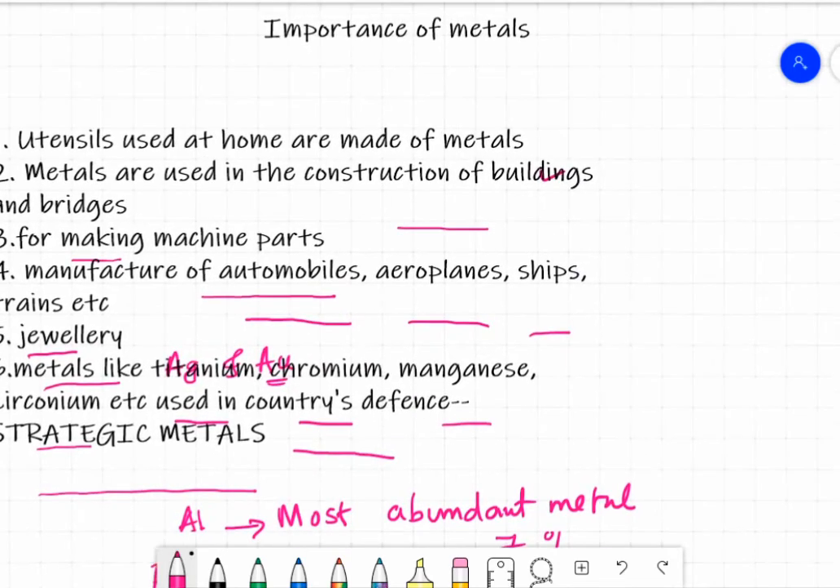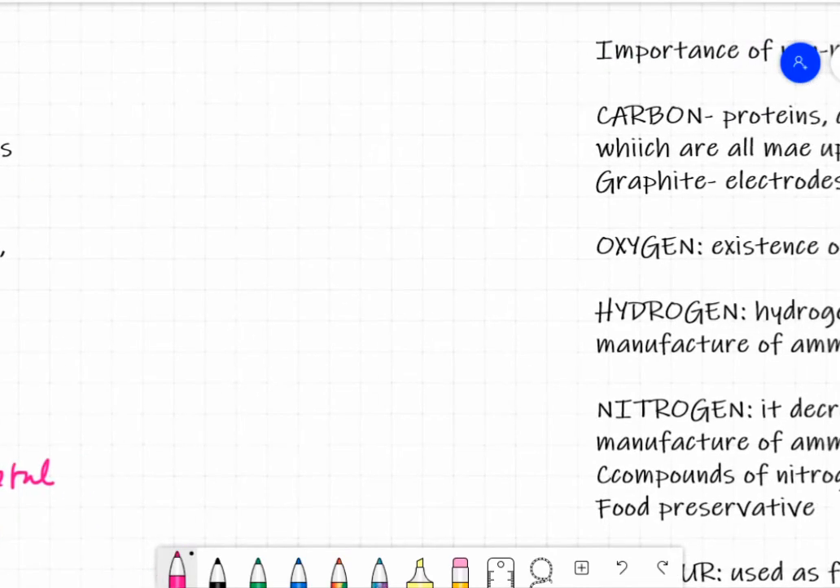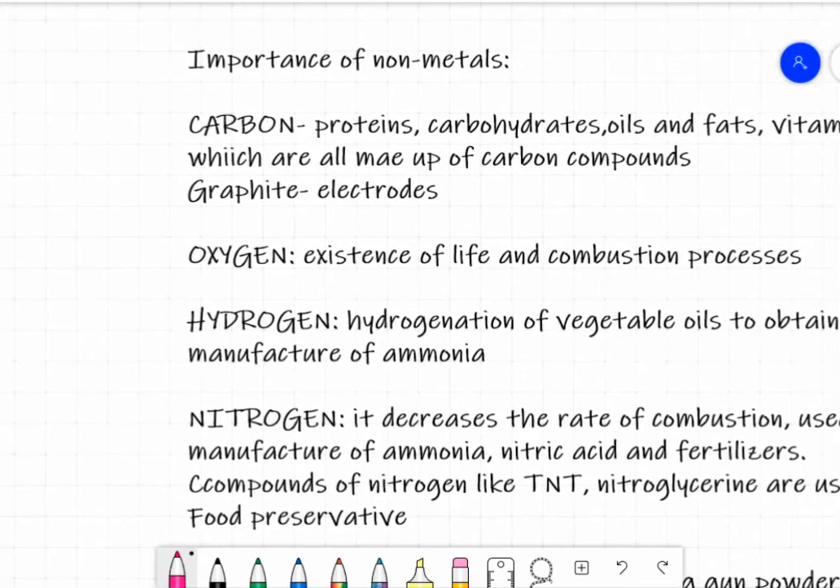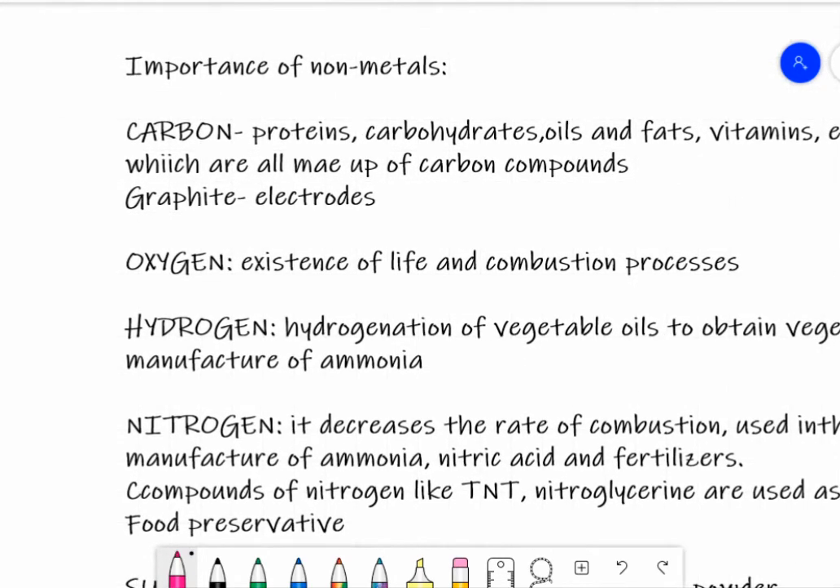Now let us discuss some important uses of non-metals. Though the number of non-metals is small as compared to metals, yet they play a very important role in our daily life. For example, carbon is one of the important non-metals, and this is because all the life on the earth is based on carbon compounds. Proteins, carbohydrates, oils, fats, vitamins, enzymes, etc., which are all made up of carbon compounds, are essential for the growth and development of the living organism.